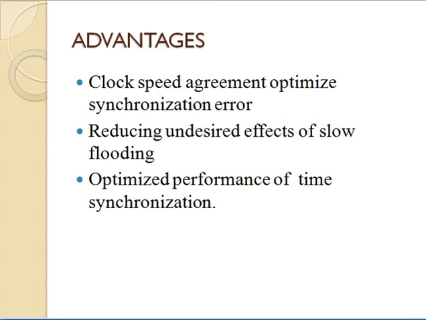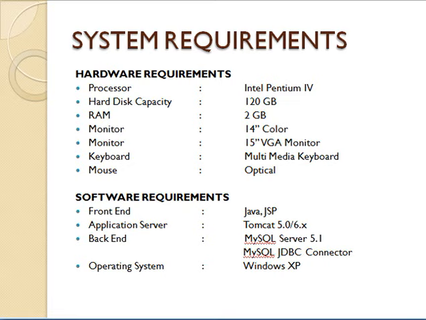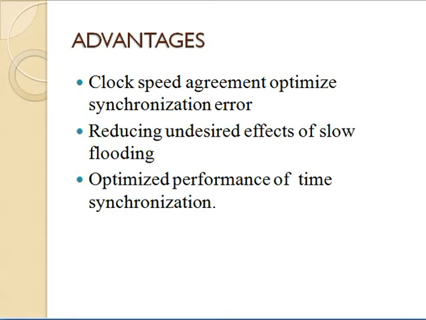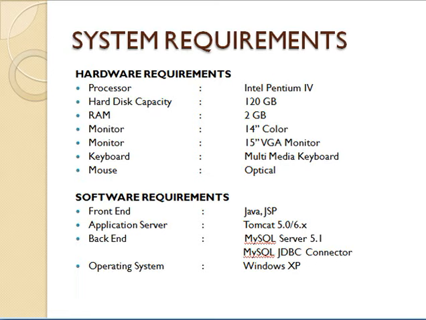Slow flooding is the main disadvantage of the existing system. By using this protocol in the smart metering infrastructure, we can reduce the slow flooding, so that the data can be received at the particular, perfect time. The performance of the time synchronization is very accurate.